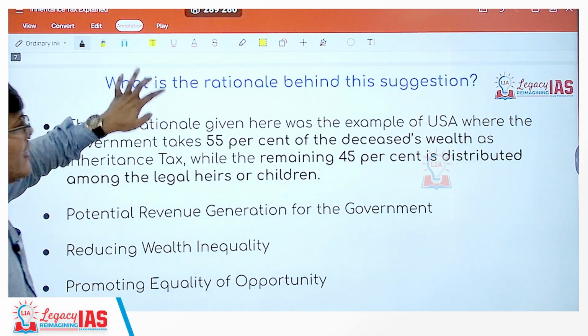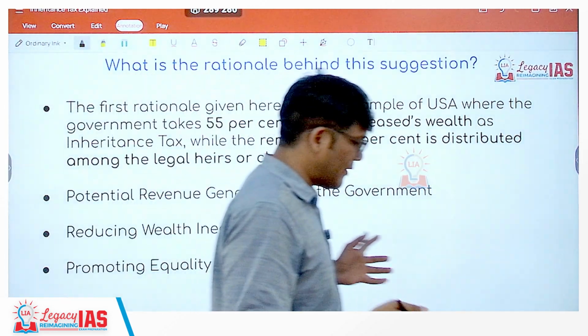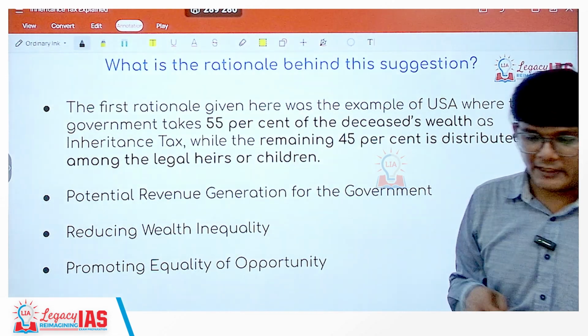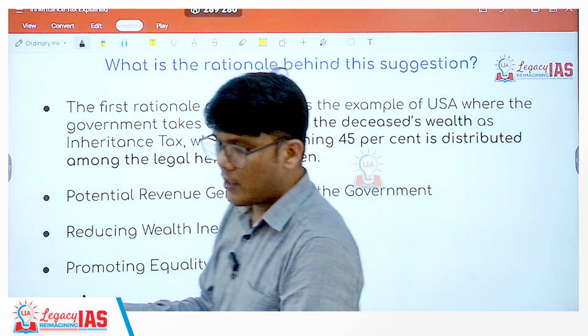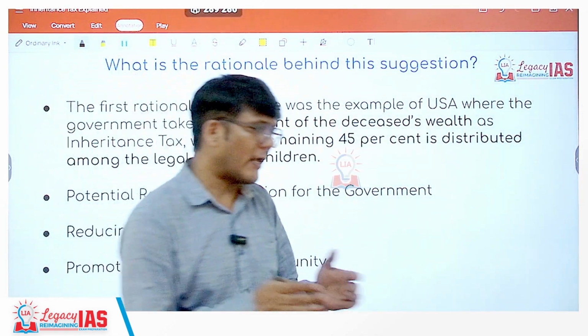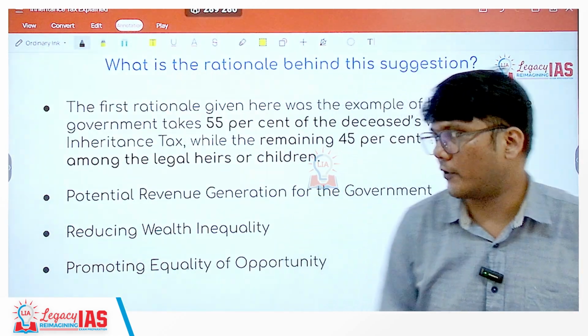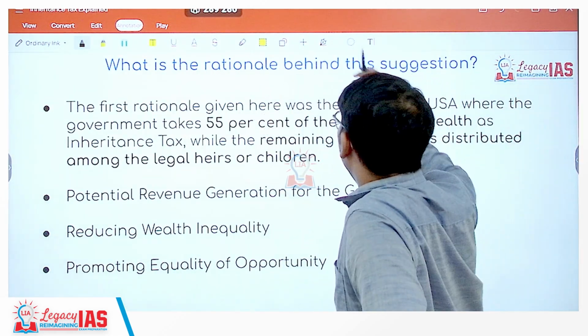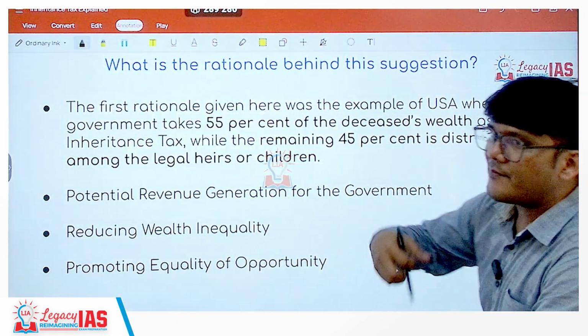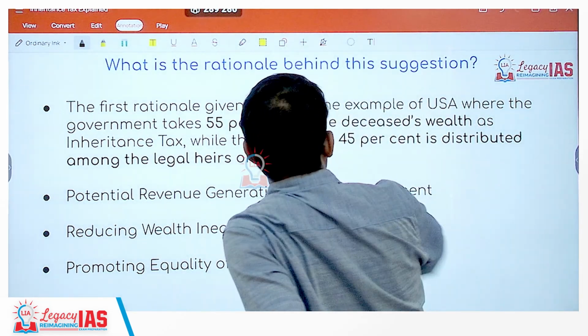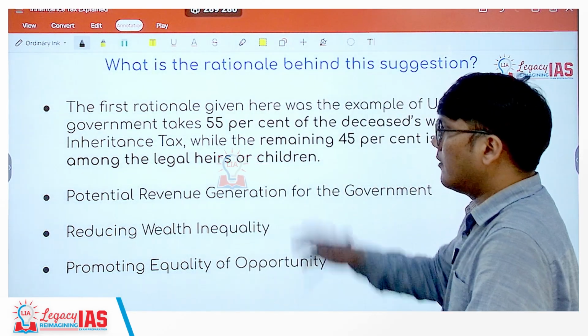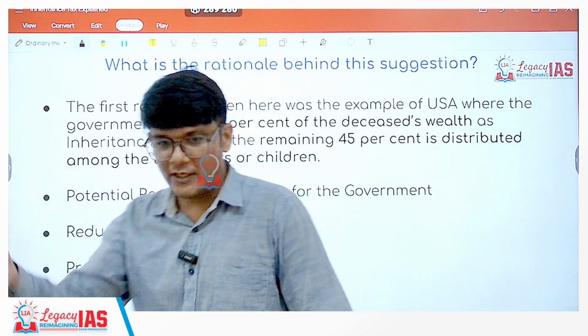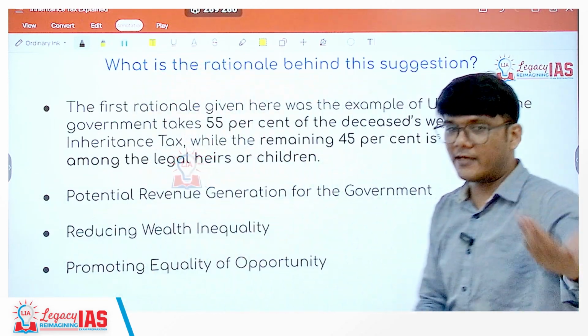Okay, now let us understand. Controversy will keep on happening, but from our exam perspective, we need to understand what the benefits or advantages are, and at the same time what the disadvantages are. So what is the rationale behind this suggestion, or what can be the advantages? The first rationale, actually this was the first rationale given by the leader. There are other rationales also.